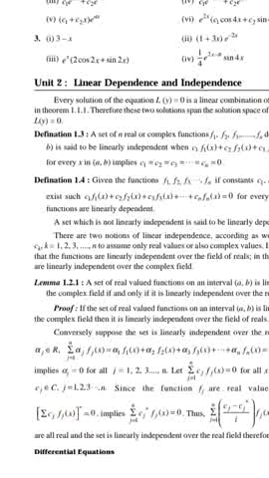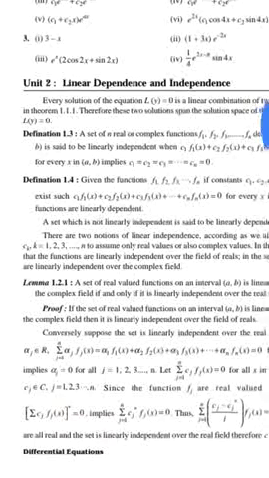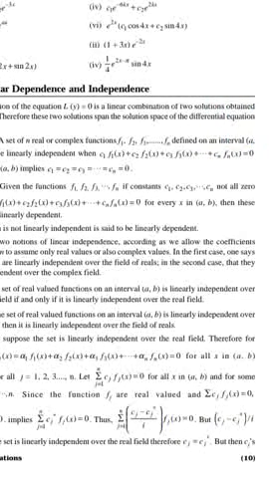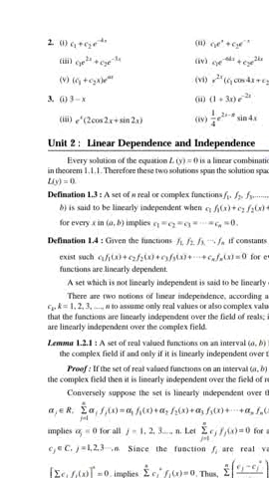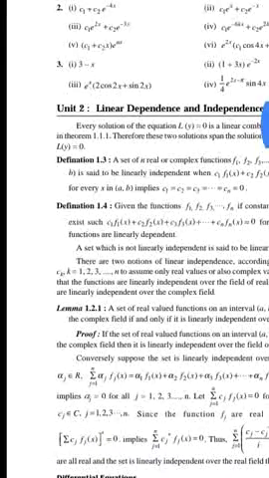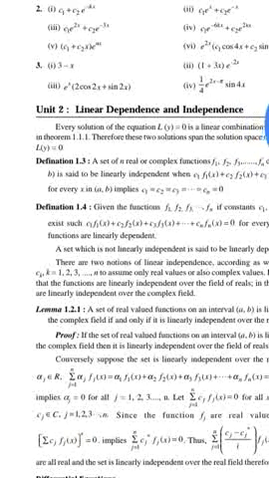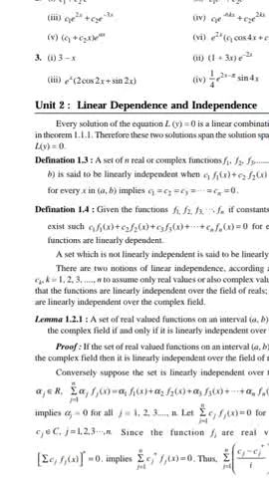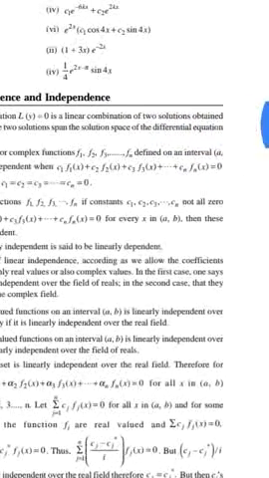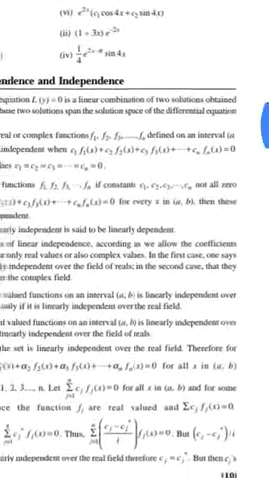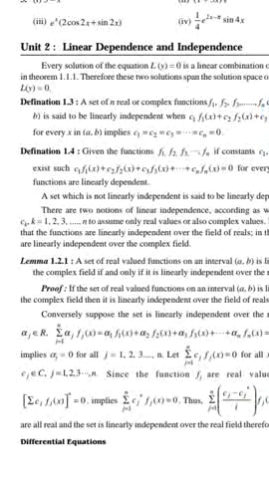Definition: a set of real or complex functions f1, f2, f3, ..., fn defined on an interval AB is said to be linearly independent when C1 f1(x) + C2 f2(x) + C3 f3(x) + ... + Cn fn(x) = 0 for every x in AB implies that C1 = C2 = C3 = ... = Cn = 0.